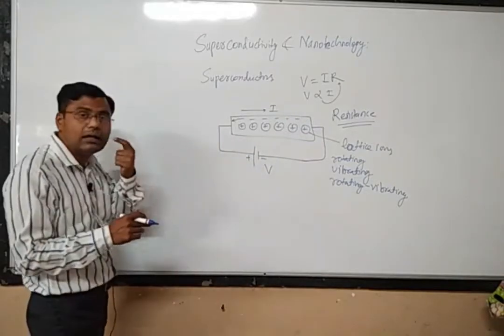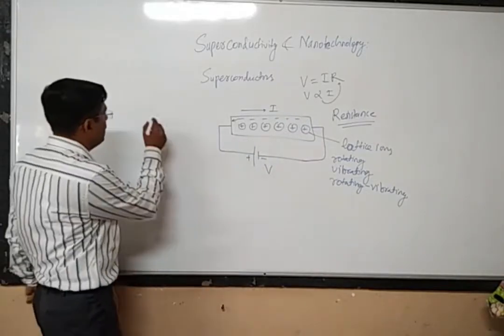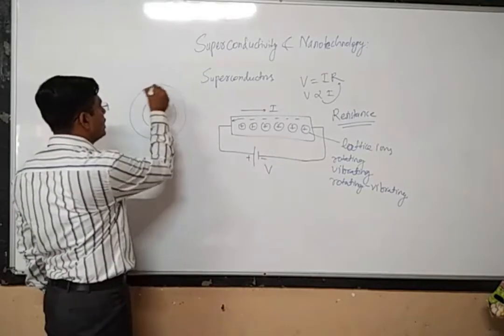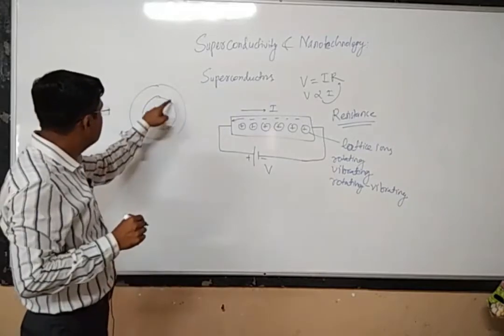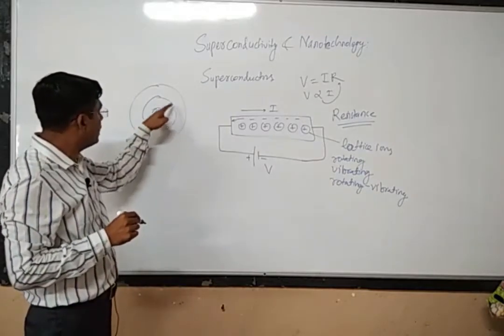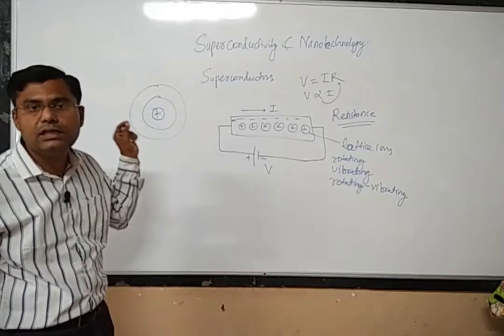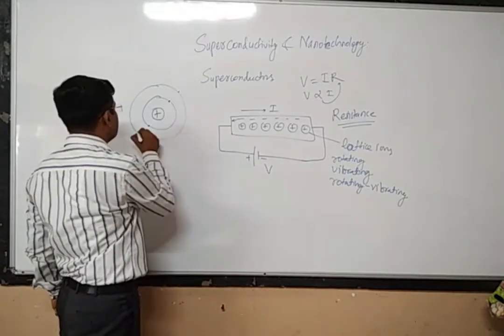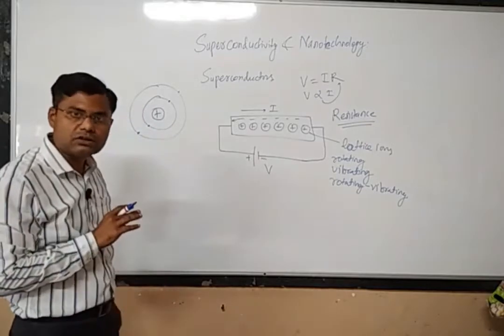We have seen in atomic and molecular spectroscopy that every atom consists of a positively charged nucleus and electrons revolving around the nucleus. These electrons revolve around the nucleus in fixed energy levels. So these are the energy levels of the electrons.